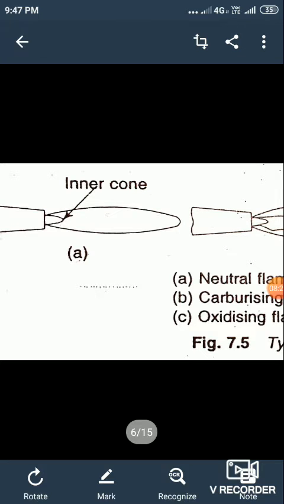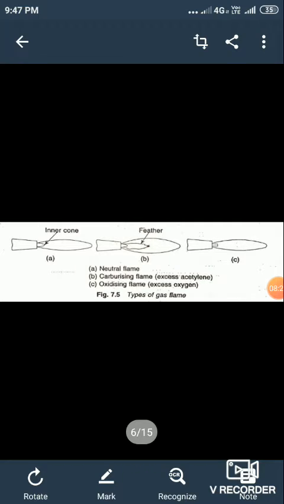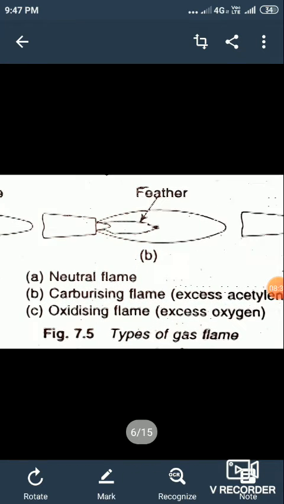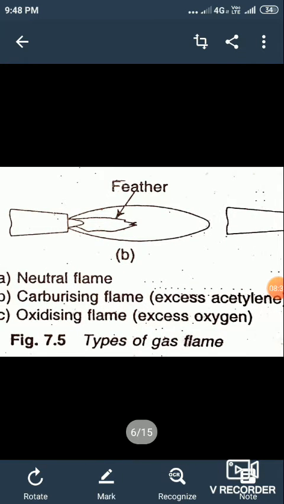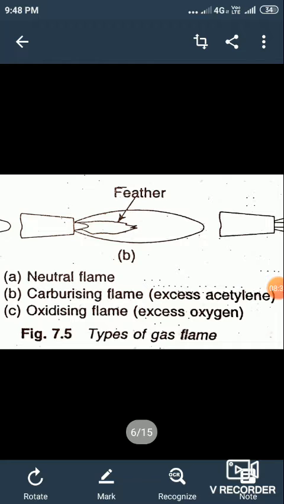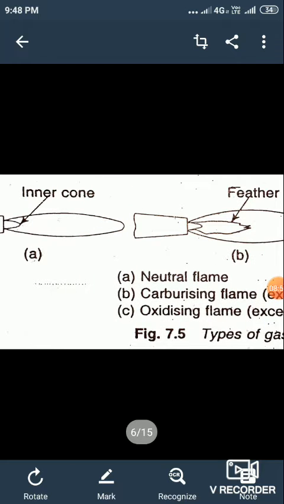Next one is carburizing flame. You can see that the carburizing flame contains excess acetylene. In the case of neutral flame, the ratio of oxygen and acetylene is same.